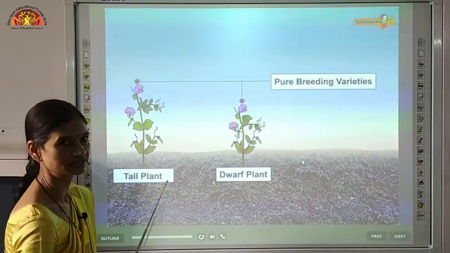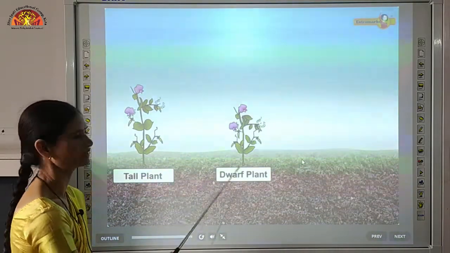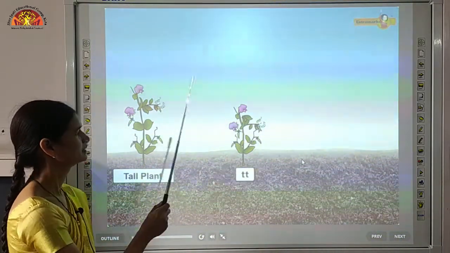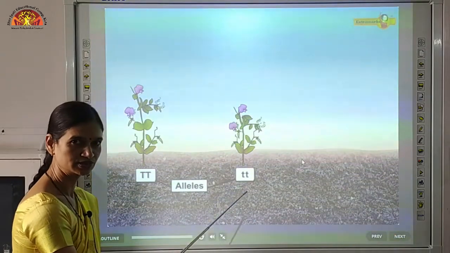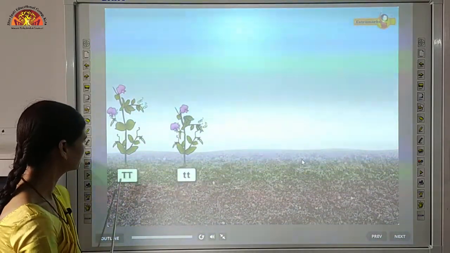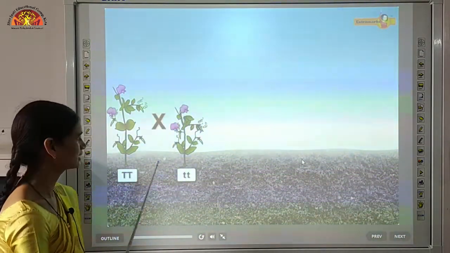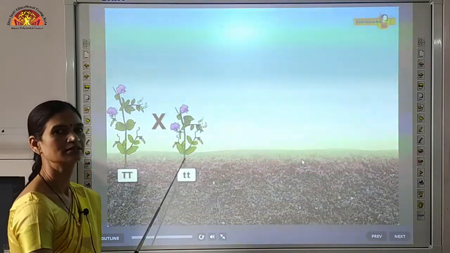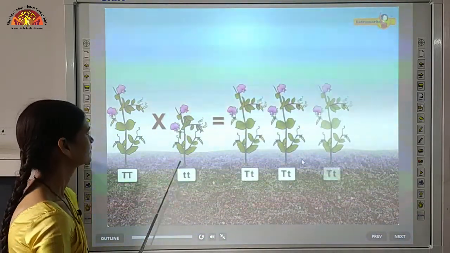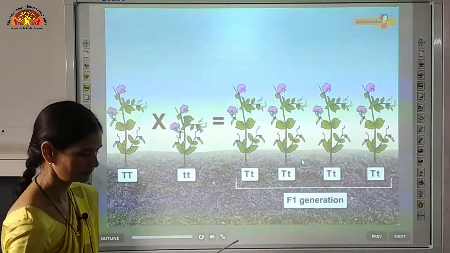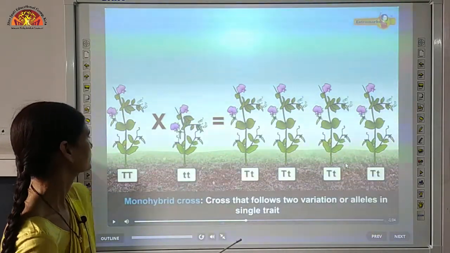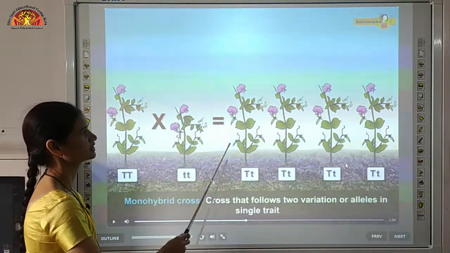Now we crossed a tall plant with a dwarf plant. This is pure tall plant and this is pure dwarf. What will be their genotype? What will the alleles be? Capital T because this is pure tall, and small t because it is pure dwarf plant. Now in the first generation, what did we see? In the first generation we got all tall plants.